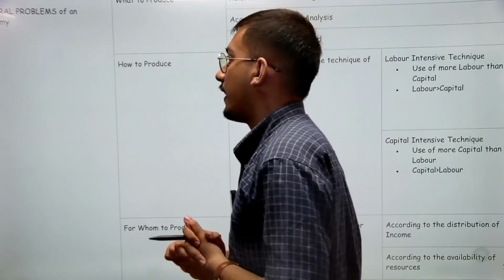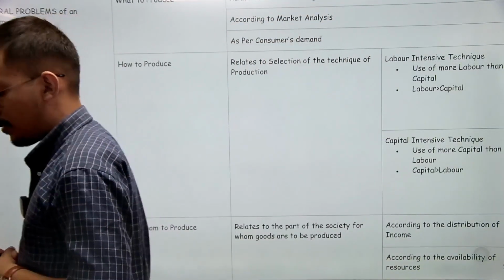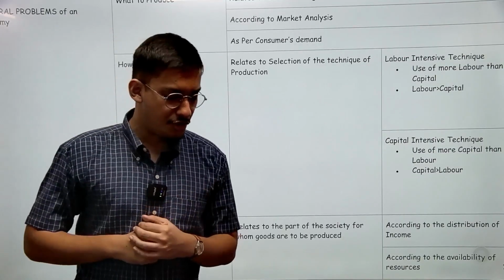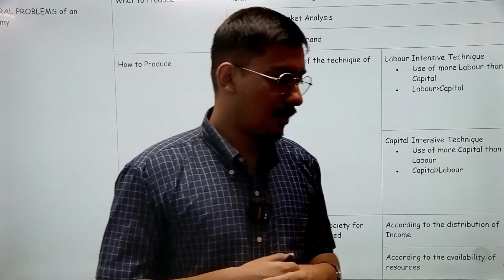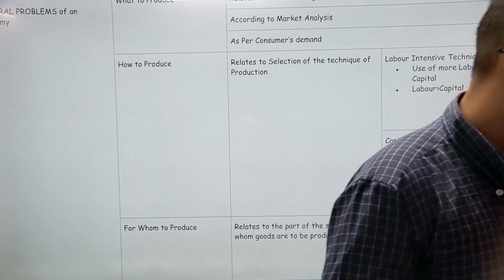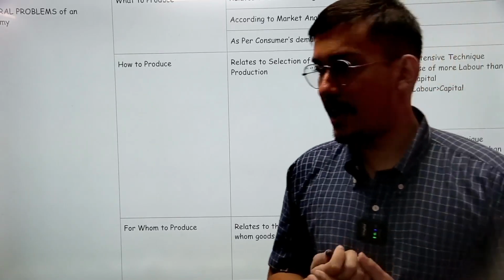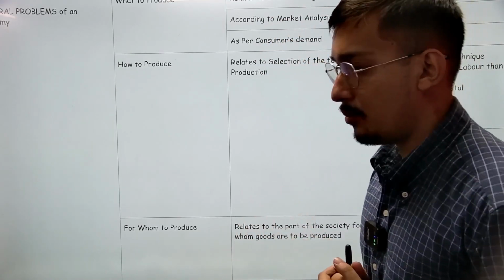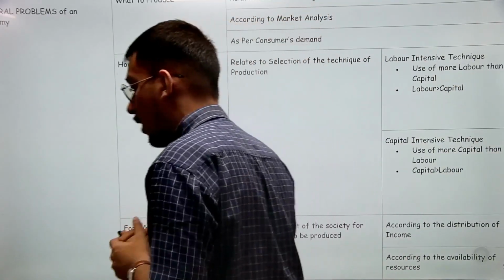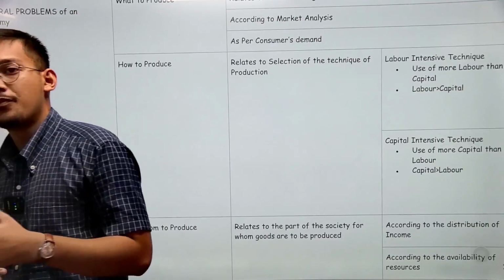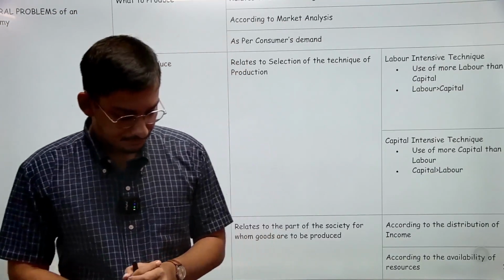So now we come on to the central problems of an economy. Suppose you take up any state, country, or any region or any economy. What are the problems faced by it? So firstly, we have what to produce. Secondly, how to produce. Thirdly, for whom to produce.